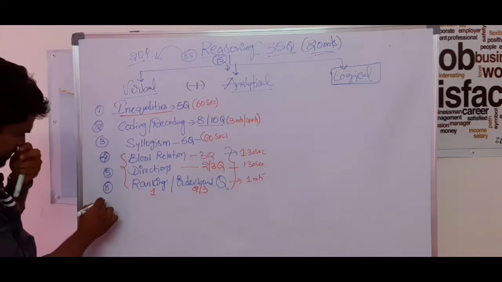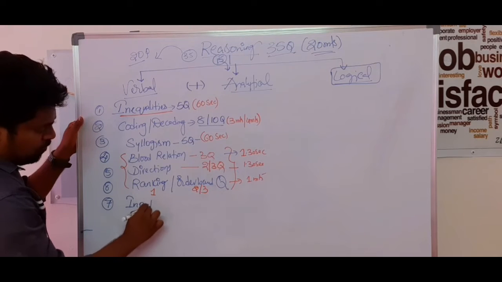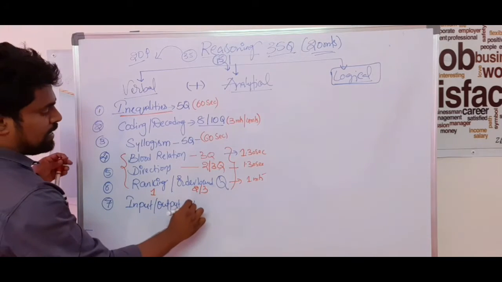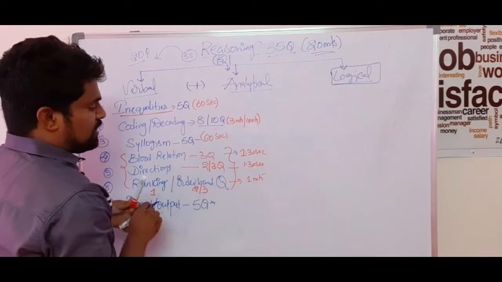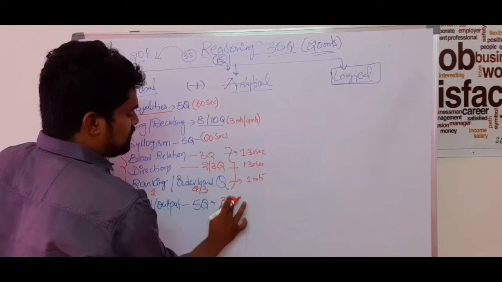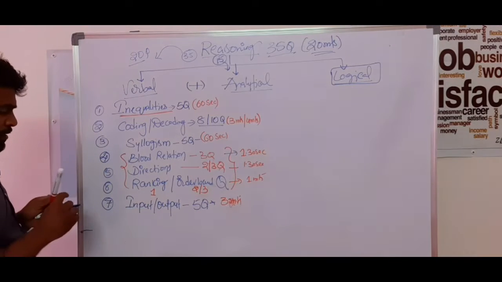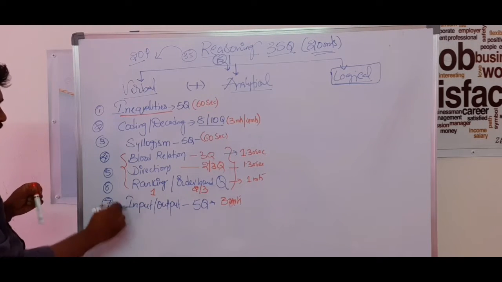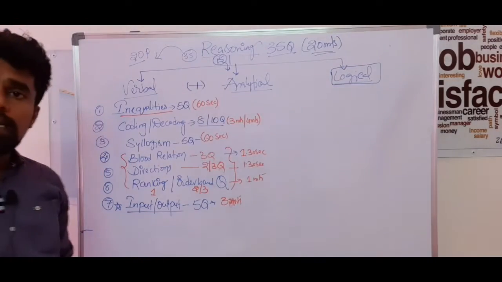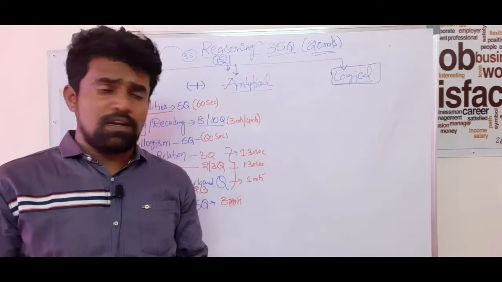And next one, output tracking method or input output. This carries 5 questions, and we need to complete these 5 questions in less than 3 minutes. Generally they ask this session in the mains examination, sometimes in the preliminary examination also.